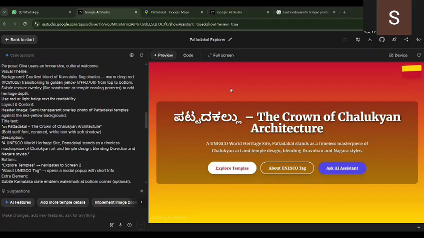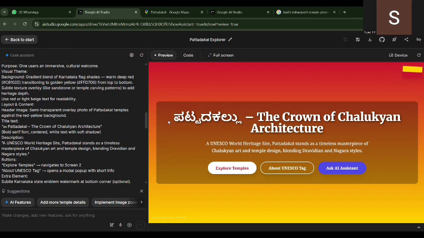You can see right here, this is the app which has been created using prompts in the application called Google AI Studio. Google AI Studio can perform multiple tasks. It has multiple options or applications. We can select the AI powered chatbot, and by selecting it, you can give your own ideas or your own prompts for building an app. After that, it's going to look like this.